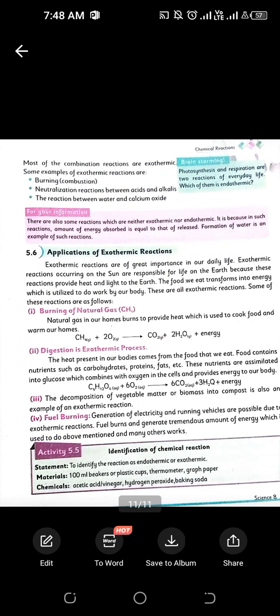Then we have some examples of exothermic reactions, which is burning of gas. Carbon dioxide in the product is a sign that there is an exothermic reaction occurring in the system. Look at the example of burning of natural gas: methane reacts with oxygen, and as a result CO2 and H2O, carbon dioxide and water, are formed and energy is released. Carbon dioxide is a sign that there is an exothermic reaction taking place in the system.